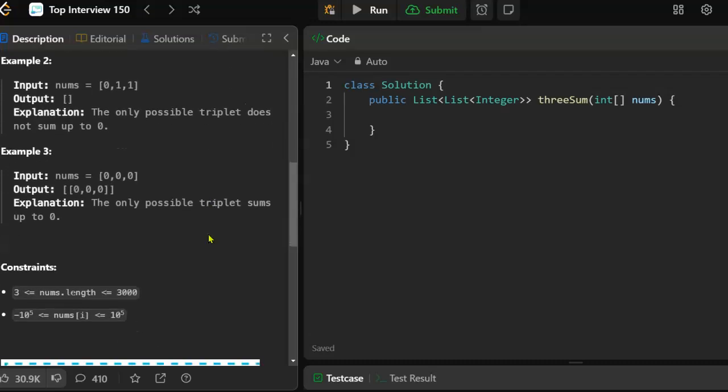How many input elements? It goes up to 3,000. So 3,000 cubed, so we're going to go up to 27,000,000,000. All right, that's not going to work.